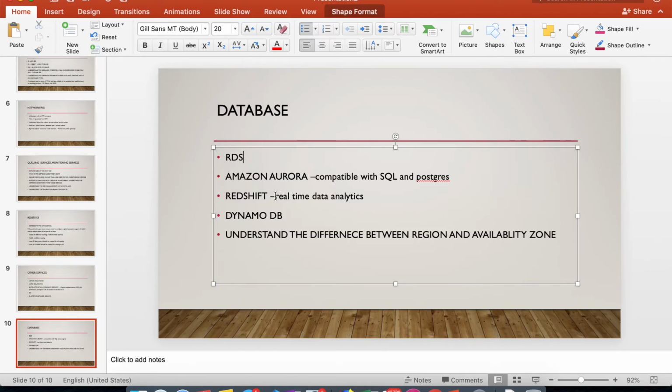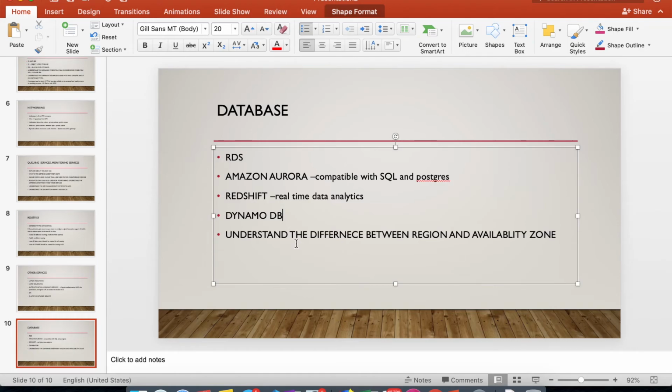And there is one more database called Redshift. This is for real-time data analytics, so this is kind of big data processing. And one more database is DynamoDB. This is a NoSQL database. NoSQL is a non-relational database.